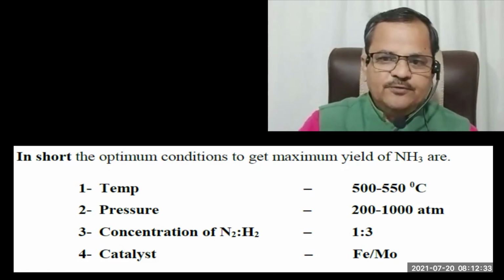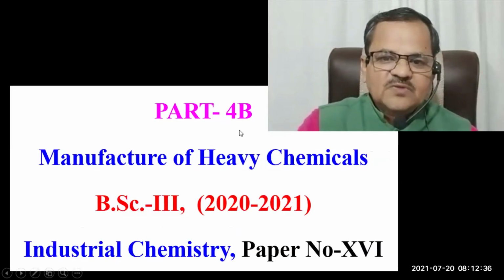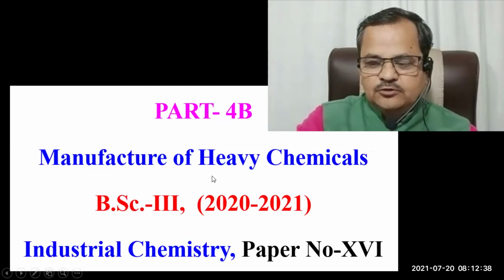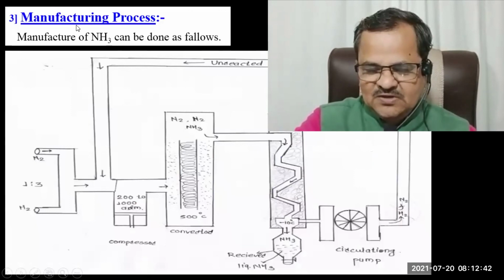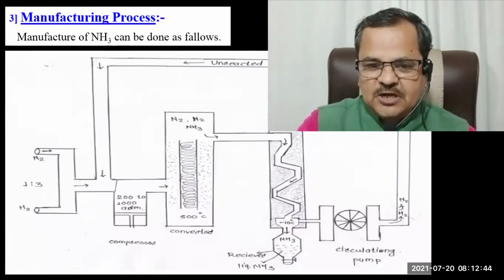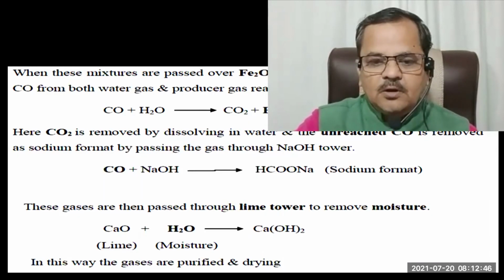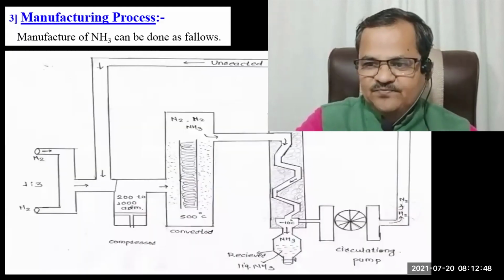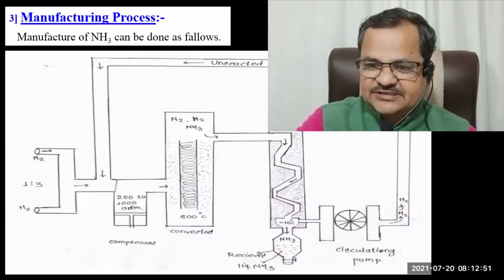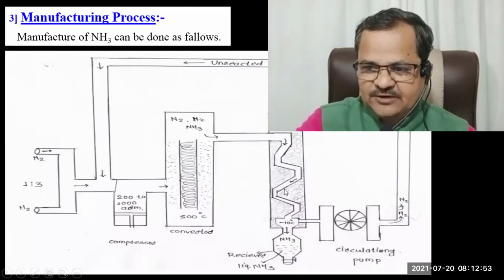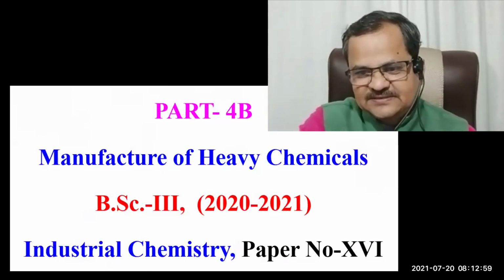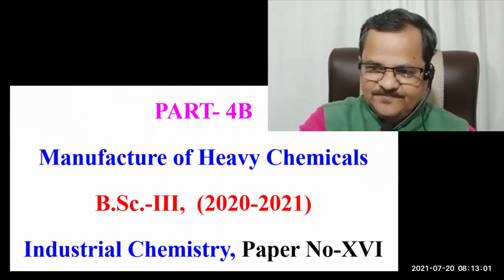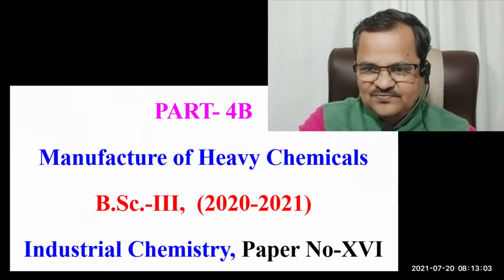In the next video, that is part 4b, we are going to study the manufacturing process: how ammonia is actually manufactured in industries, and what the parts and components involved in this reaction are. Okay, so let us meet in part 4b. Okay, thank you.